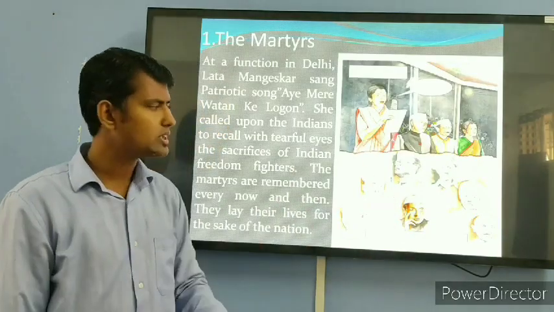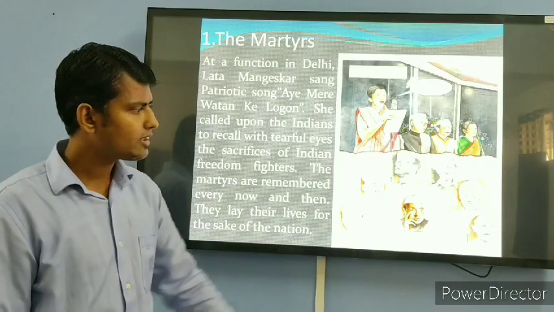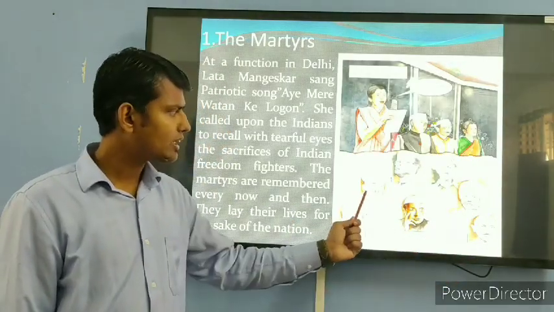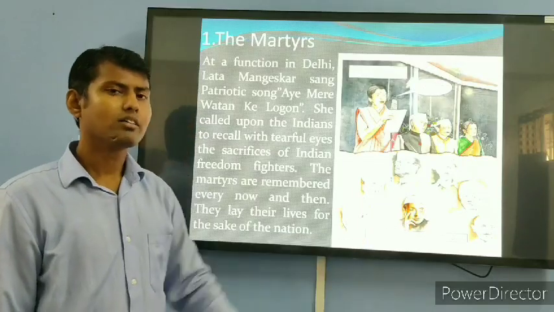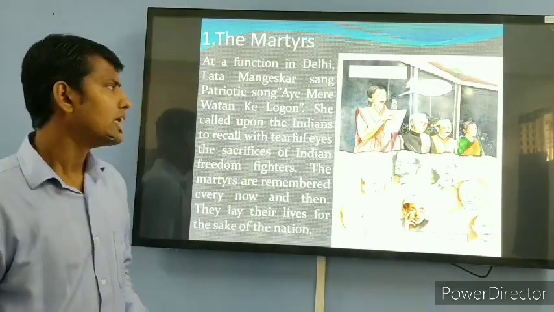Like here Subhash Chandra Bose is there, Bhagat Singh is there, then Lal Lajpat Rai is there, Mahatma Gandhi is there, Rani Lakshmibai, Bal Gangadhar Tilak, and in the middle you can see Pandit Jawaharlal Nehru, our former Prime Minister, the first Prime Minister of India.